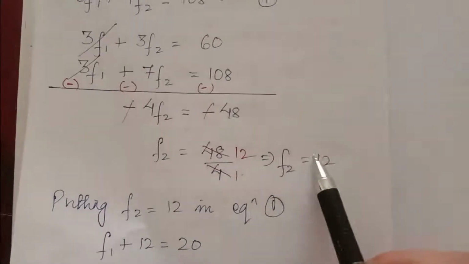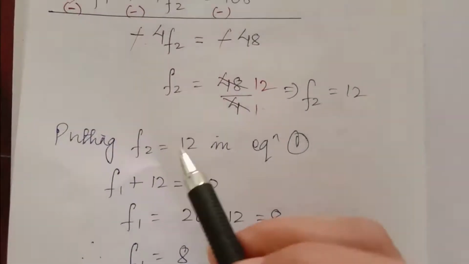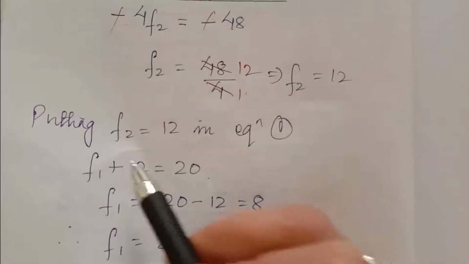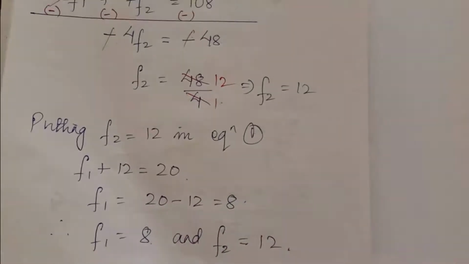f2 is 12. Put this value in equation 1. f1 plus 12 is equal to 20, because f2 is 12. So f1 is 20 minus 12, which is 8. So the value of f1 is 8 and f2 is 12.